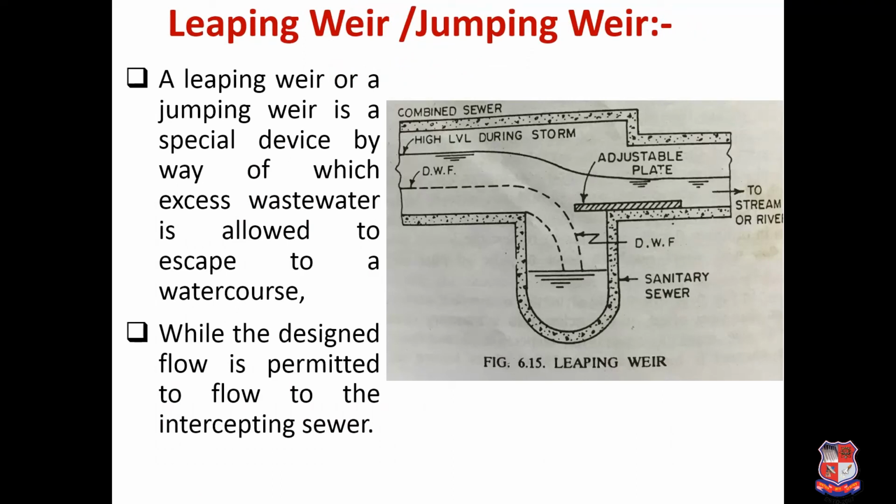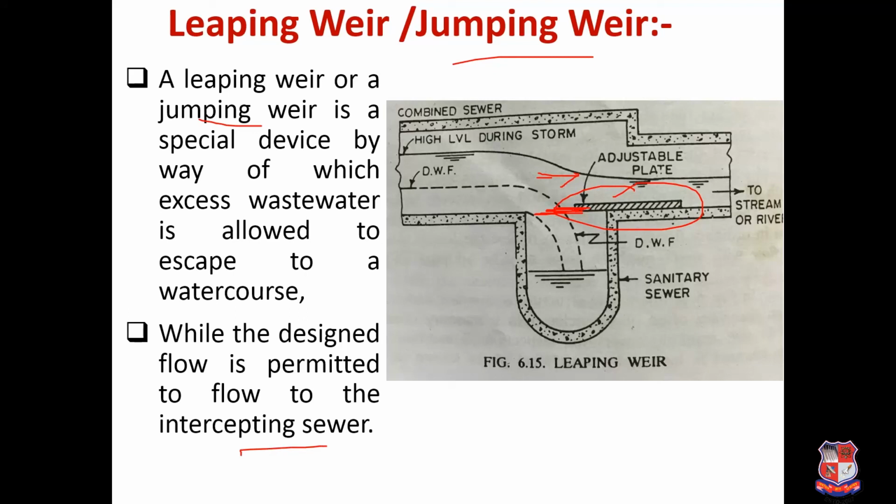That's why it is called the double acting overflow weir. Next is lipping weir or jumping weir. A lipping weir or jumping weir is a special device by which excess wastewater is allowed to escape to a water course. Here in this figure it is provided with an adjustable plate. By adjusting this plate you can control the flow of water in this particular sanitary sewer, and excess water will flow to the nearby river or stream, while the design flow is permitted to flow into the intercepting sewer.